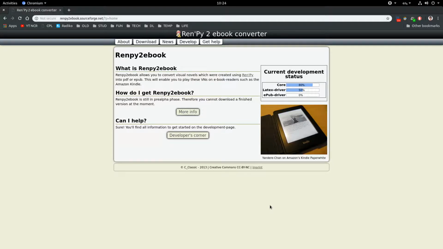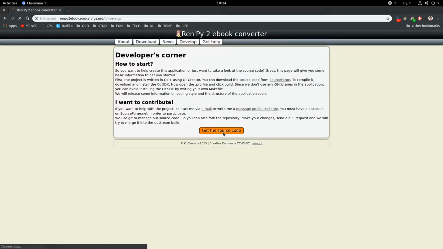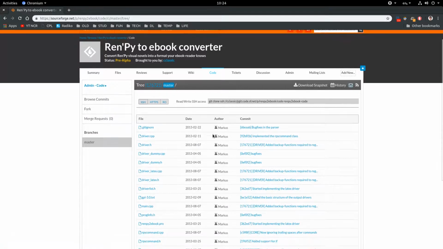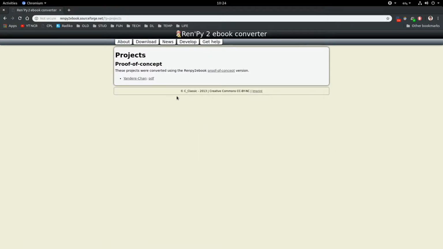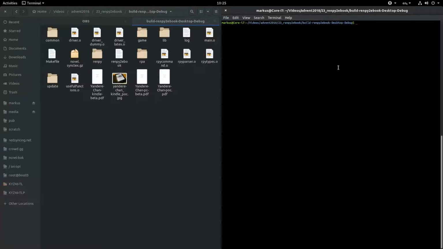The project is still online on SourceForge, so if you want to take a look at it, you can go to the website. I'll link it in below, Developers Corner, and click Get the Source Code, and you'll be redirected to the source code repository. However, I do not recommend you continue this project, simply because, from today's standpoint, I say the approach I took here is completely wrong. If you want to take a look how this might look on your own Kindle, you can go to Get Help, Projects, and download the proof of concept Yandere-chan converted PDF file here. At least this early version works like this.